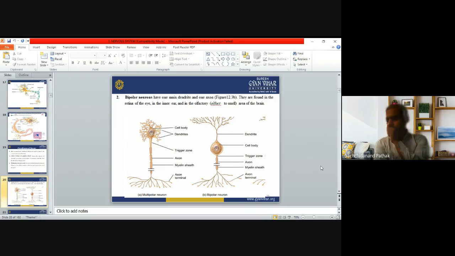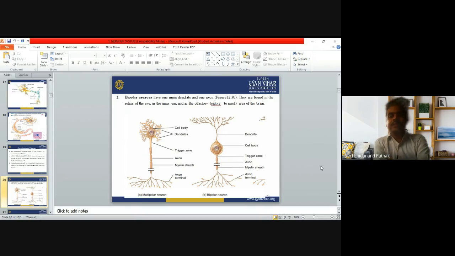Bipolar neuron having one axon. Is it okay? Multipolar neuron also having one axon. But the difference between the multipolar and bipolar is that bipolar has one main dendrite, while the multipolar has several dendrites, not one main, just several. But in the bipolar, there is one axon and one main dendrite.